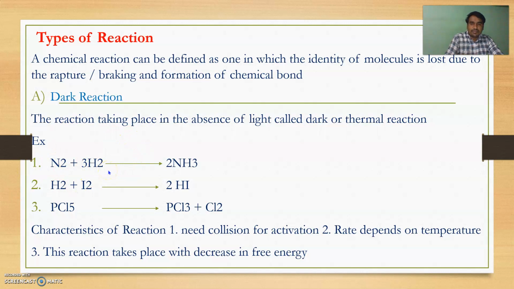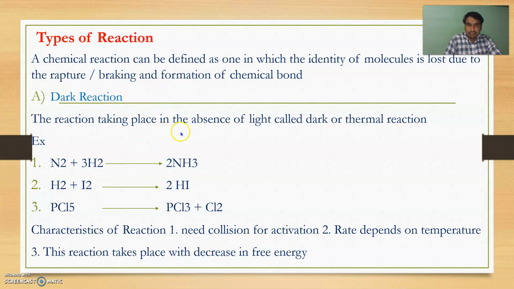We perform the chemical reaction between nitrogen and hydrogen to produce ammonia. So these bonds are broken and new bonds are formed, and that type of mechanism is called a chemical reaction. Chemical reactions are mainly of two types, that is dark reaction, also called thermal reaction.